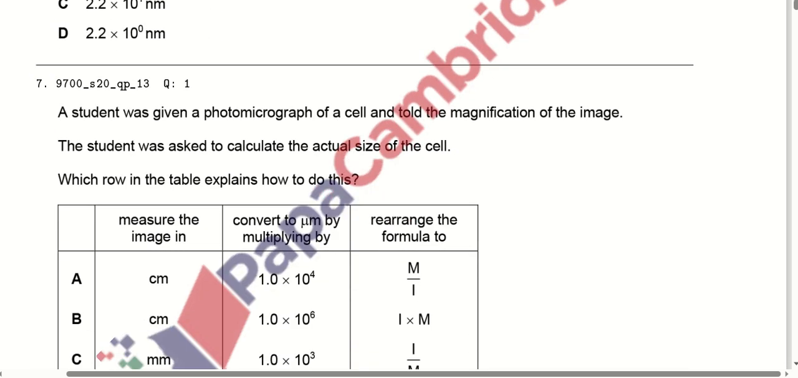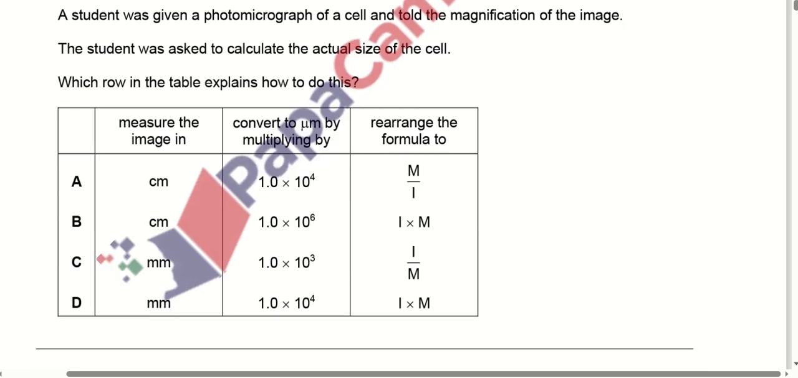A student was given a photomicrograph of a cell and told the magnification of the image. The student was asked to calculate the actual size of the cell. Which row in the table explains how to do this? There are 3 columns. Measuring the image, in which particular unit will we measure the image? Either centimeter or millimeter, or convert to micrometer by multiplying with. If it is millimeter, then how will we convert it into micrometer, and if it is centimeter, then how will we do it?